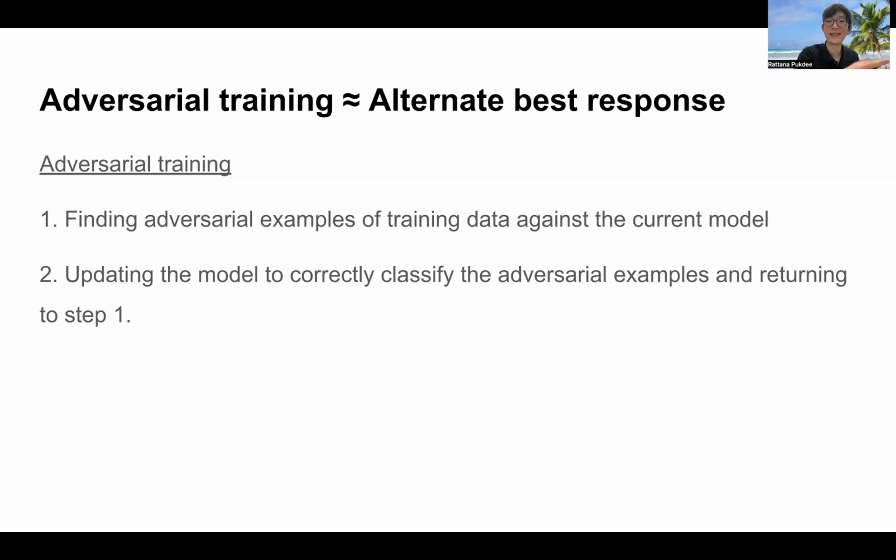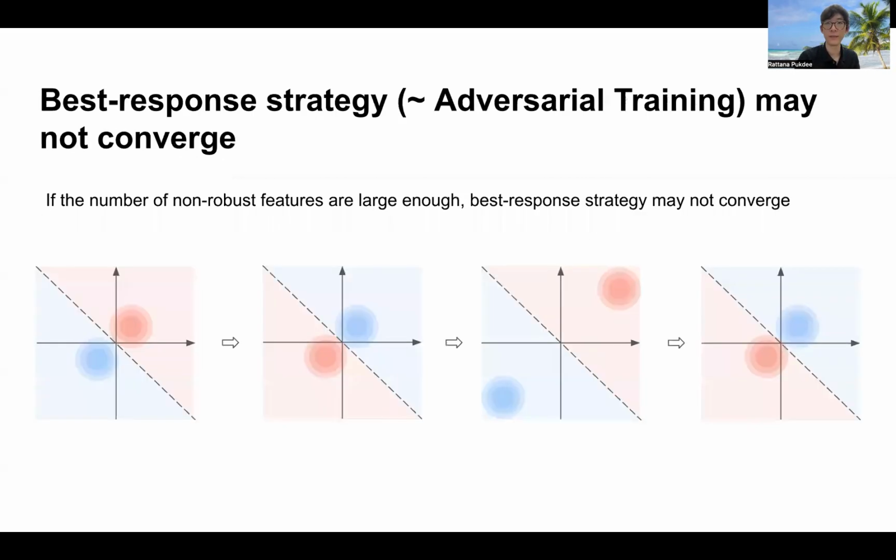However, we know that this is an approximation because in practice, we use stochastic gradient descent and projected gradient descent. For the first result, we show that if the number of non-robust features is large enough, then adversarial training may not converge. Recall that non-robust features are features where the mean is smaller than the perturbation budget.